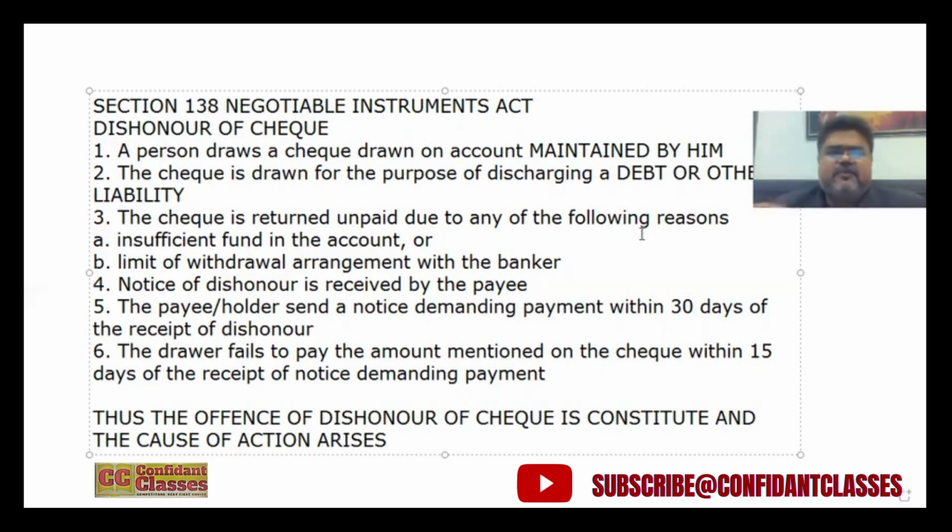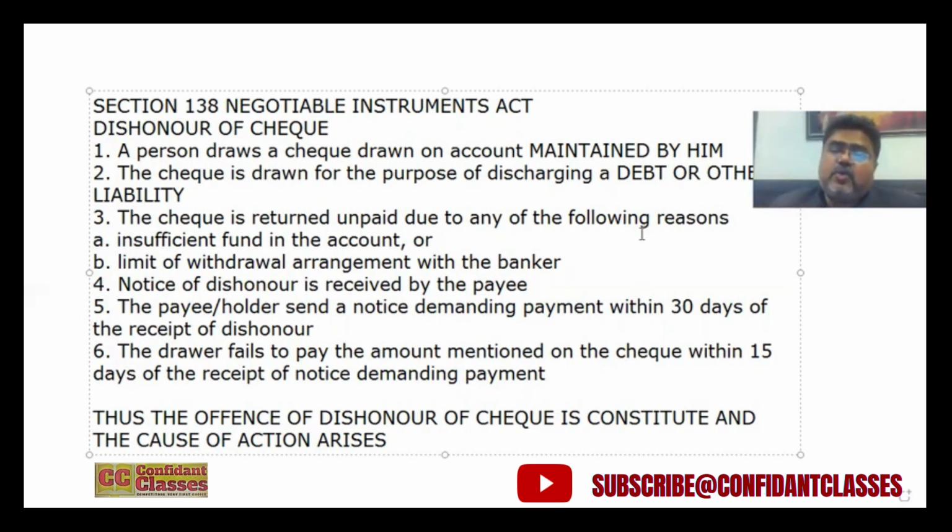There may be a debt which is already time barred. So if a check is issued to discharge a time barred debt, where the Limitation Act has already put a bar on any remedy from courts, then dishonor of such a check will not attract Section 138. So for Section 138, it should be a legally enforceable debt, a debt that may be enforced by the court, right? So it should not be a time-barred debt, it should not be a time-barred liability.